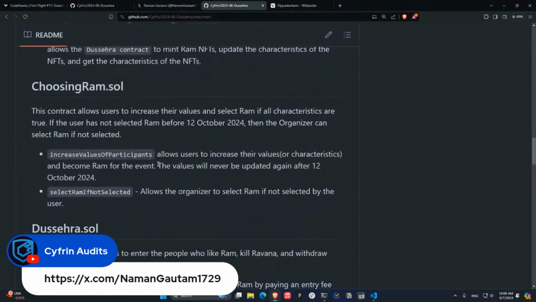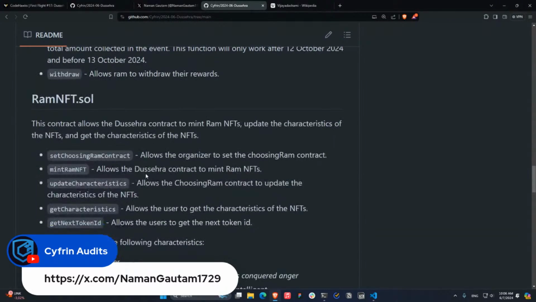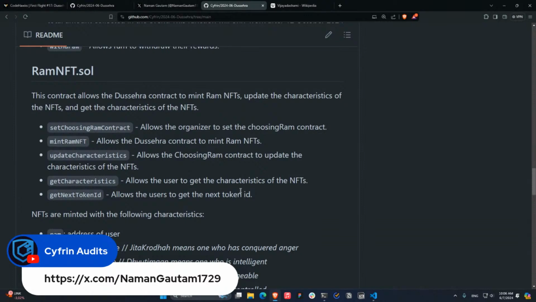I'm going to explain a little bit how this project works, and you're going to have more context out of this. So for example, I'm going to start right now with the RamNFT.sol. This is a standard ERC-721 smart contract with its characteristics.